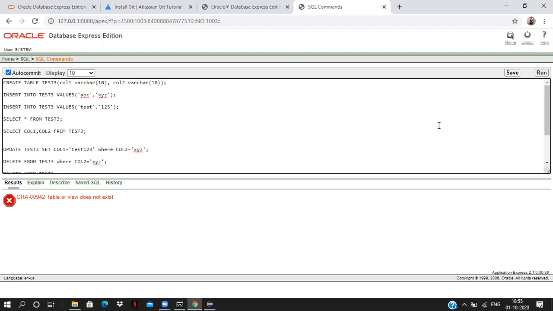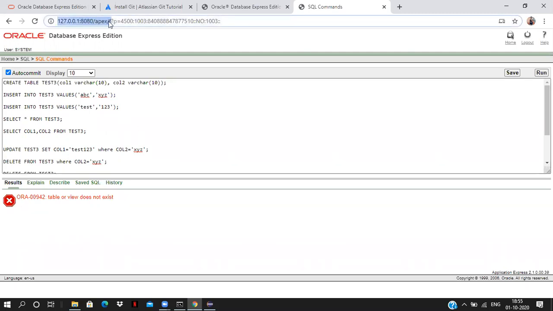Now, after database installation, log into the database by using this URL and just create the table. But creating the table we are not doing using a Java program, though we can see how to create the table also. Creating tables, everything is done by the database DB developers. Now we have to just interact with the table, insert the data into the table, update the data in the table, read the data from the table. That is what we are doing from our Java program, Java JDK in any projects.